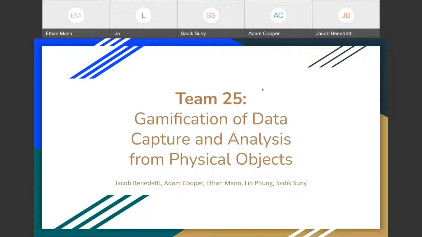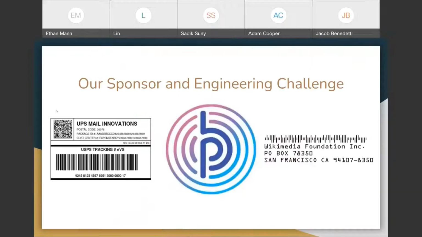We are Team 25, and our project is about the gamification of data capture and analysis from physical objects. Our sponsor is Pitney Bowes, a global technology company providing commerce solutions to power billions of transactions. Their clients rely on the accuracy and precision delivered by their solutions, analytics, and APIs in the areas of e-commerce fulfillment, shipping and returns, and office mailing and shipping, and more.